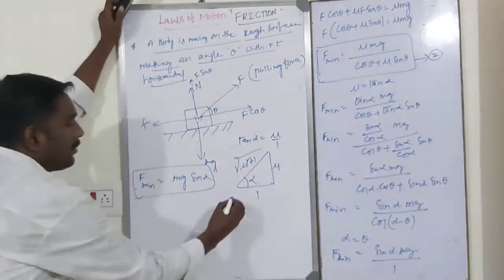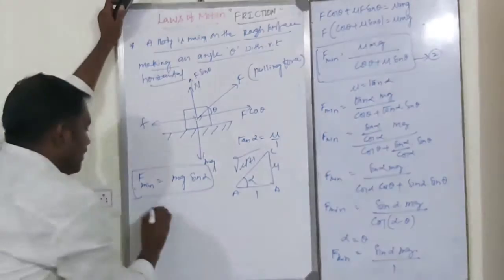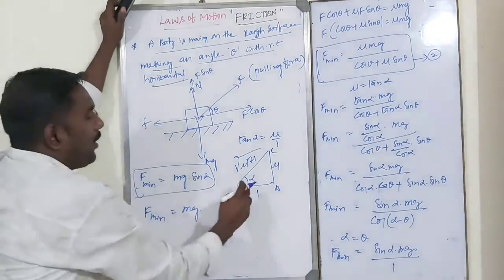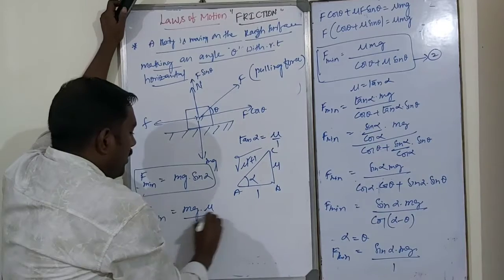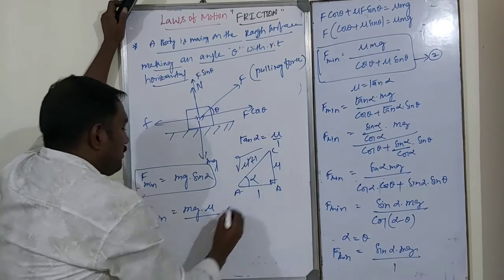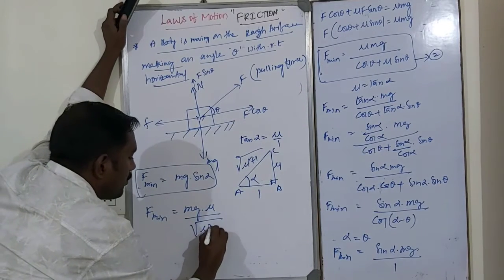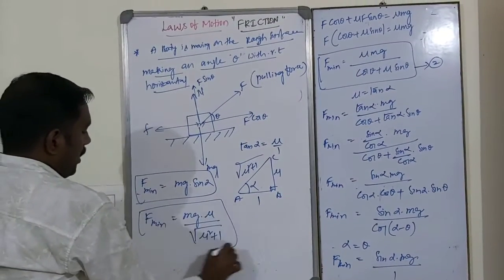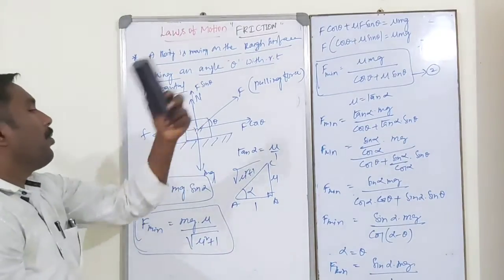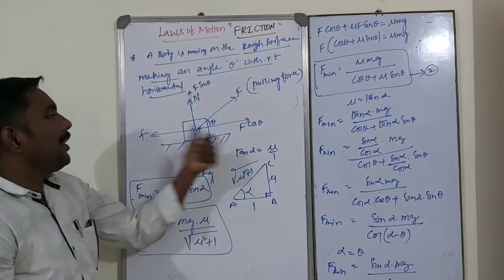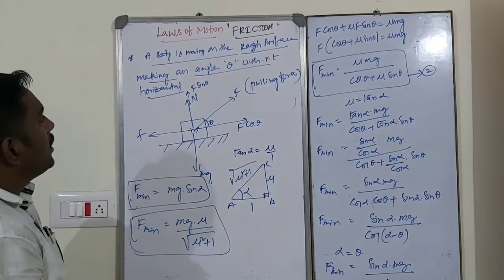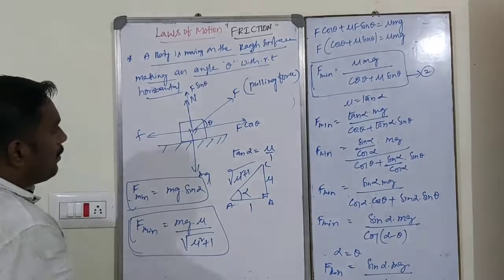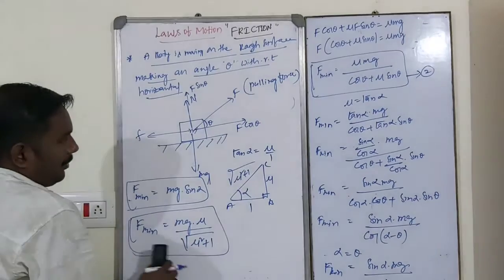Now from this diagram, from the triangle ABC, F minima is equal to mg into sin alpha, opposite side mu divided by hypotenuse, square root of mu square plus 1. So this is the final minimum force applied on a body. The body is moving along a horizontal, making an angle theta with respect to horizontal. So this is the pulling force, pulling method. This is the pulling method. Next one, pushing.